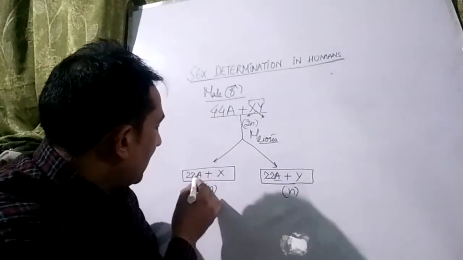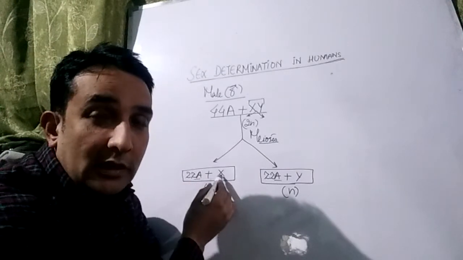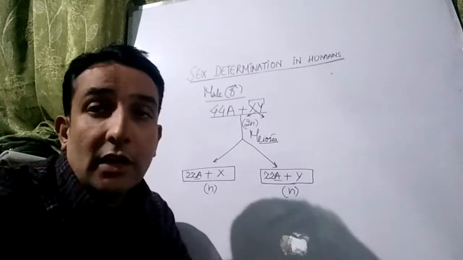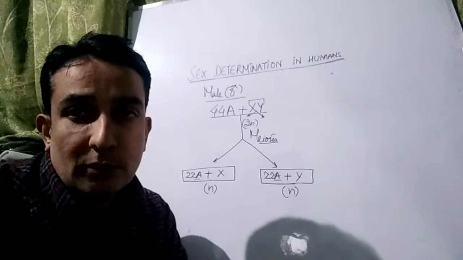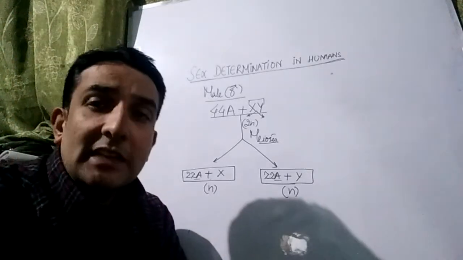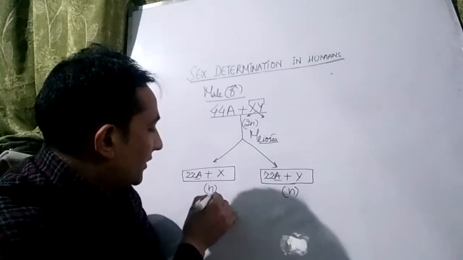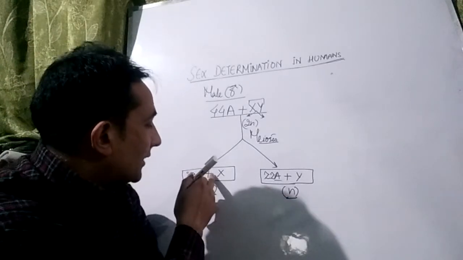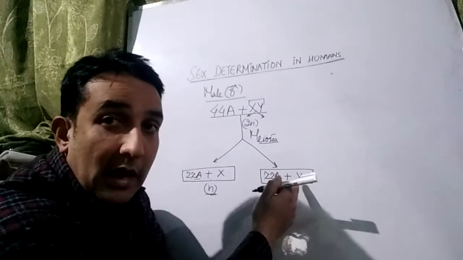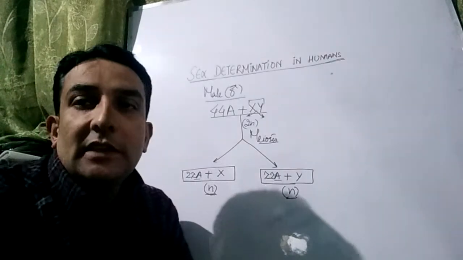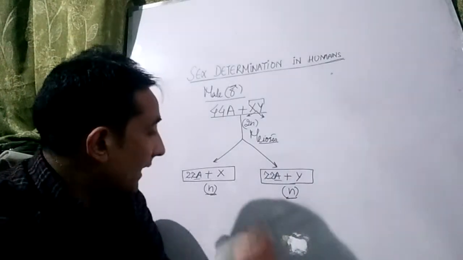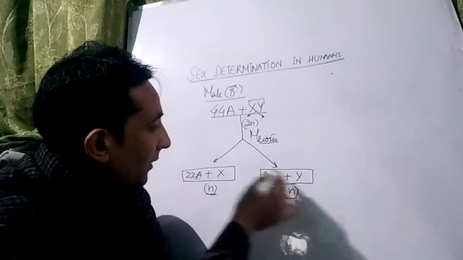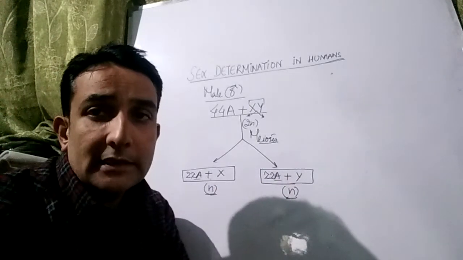This sperm is haploid as it contains 22 autosomes plus 1 sex chromosome. This is also haploid. It also contains 22 autosomes plus 1 sex chromosome. But there is a difference between these two gametes. This is the chromosomal formula of one sperm, and this is the chromosomal formula of another sperm, but there is a difference. The difference is that this is an X carrying sperm and this is a Y carrying sperm.